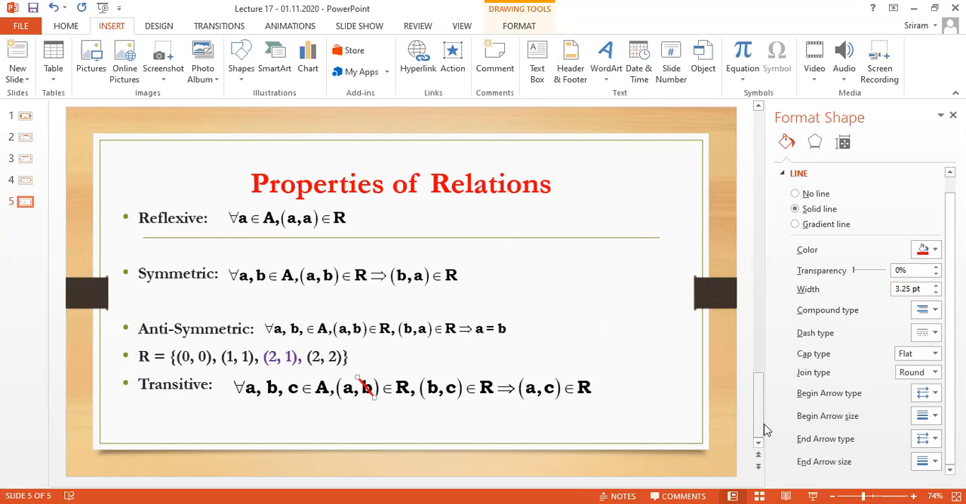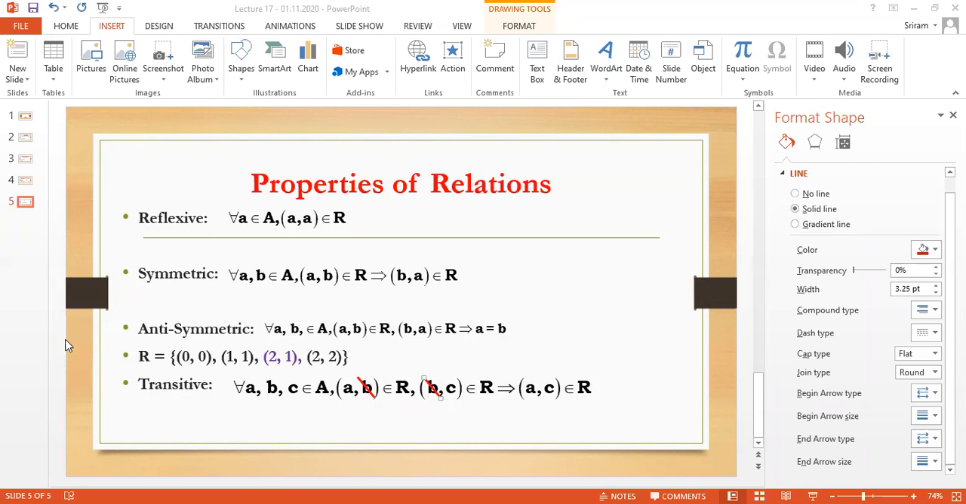B is common, here and also here. I am going to cancel the common number and take the remaining numbers. What are the remaining numbers? A and C. If A comma C belongs to R, then we say this is transitive. Understand the idea, dear? In the next class, when we discuss the problems, you will understand more easily.